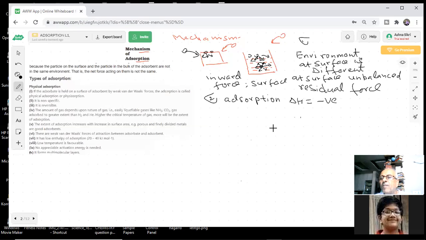Now, when will a reaction take place? Which property gives us that there will be adsorption? Important question. I put a star here. You have seen that in thermodynamics, we say delta G should be negative, which is equal to delta H minus T delta S, students.